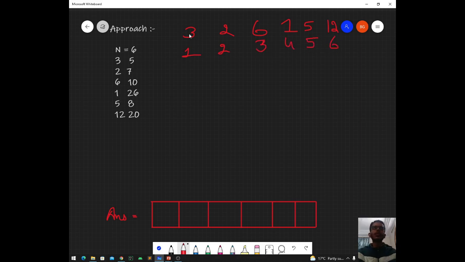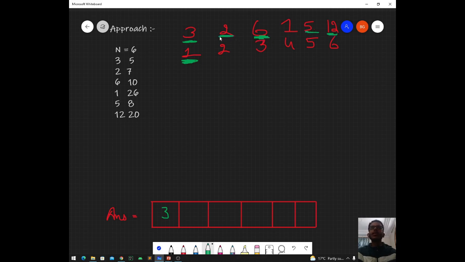So what we can see is, let us say the first player is this 3. This first player is going to at least win in the lower limits against the 6, 5 and 12, because this first player can always sing in more limits, like in the limit 3, in which all of these players, 6, 5 and 12, can't sing. So basically the first player is going to get at least 3 points for all these players.